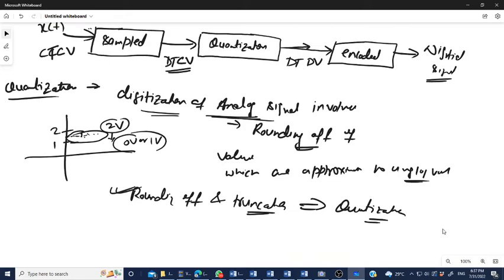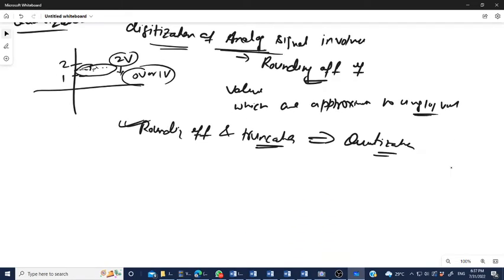Now I have come to encoding. Why are we going to use encoding? What is the meaning of encoding? It is converting the data, or providing security to the data.